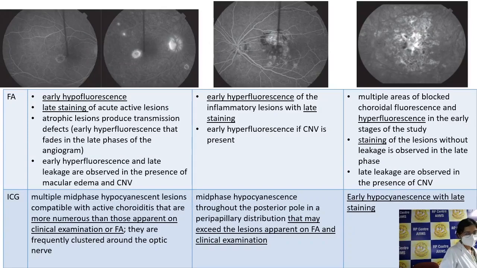There are some infiltrates that are being deposited over there in that layer. That is why it causes a block, and that is the reason why you get an early hypo and then a late hypo. Yes, it is a block, but later on, like you say, the dye will come into that inflammation and it will become hyper.